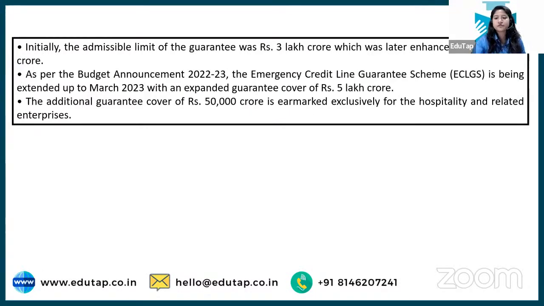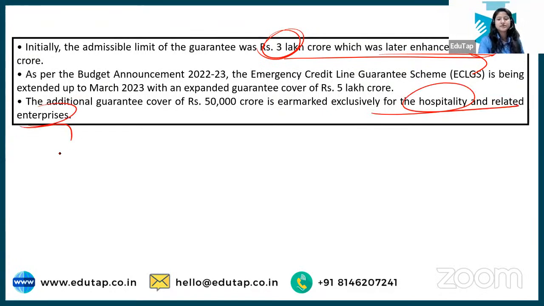Initially it was 4.5, right? And it was later enhanced. Initially 3 lakh crore, then enhanced to 4.5, and then 5 lakh crore were added to that, for the hospitality and related enterprises.